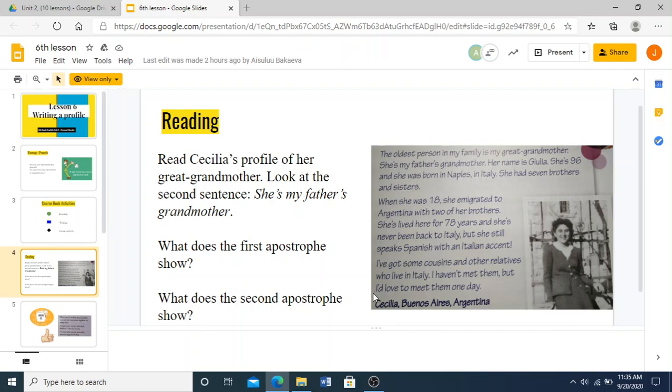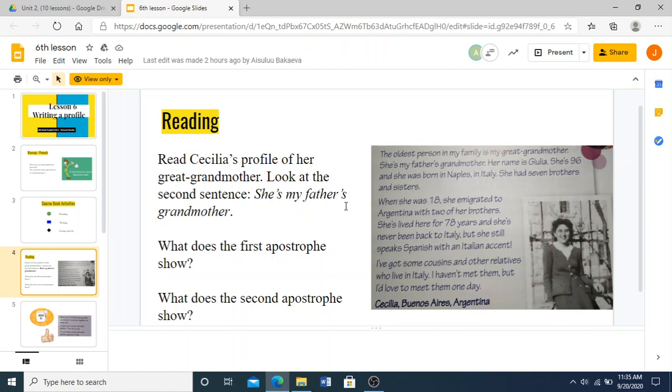Now, for the second apostrophe, what does it show? Let's discuss this quickly. This one in father's. She's my father's grandmother. Of course, this one shows ownership.